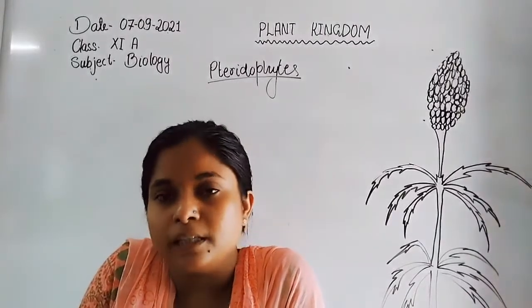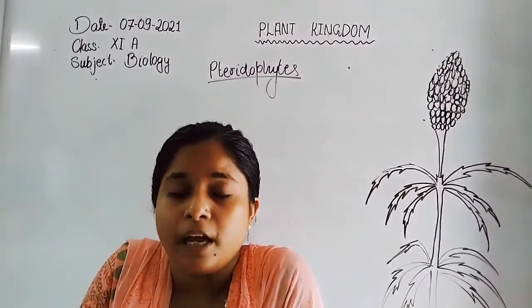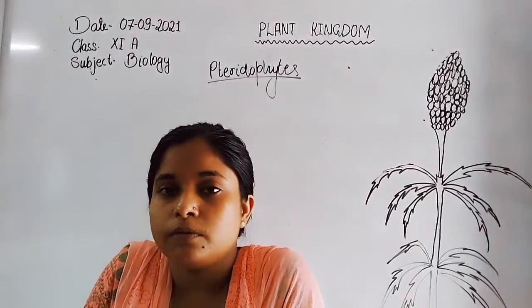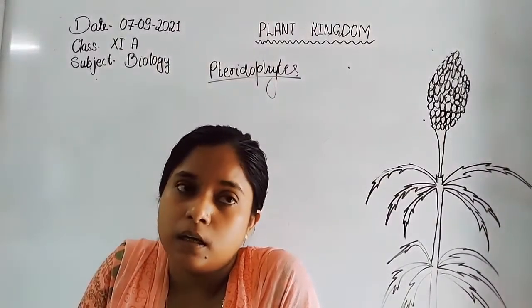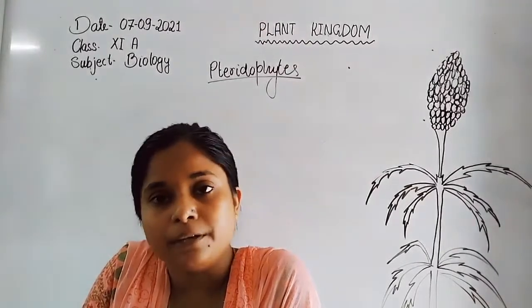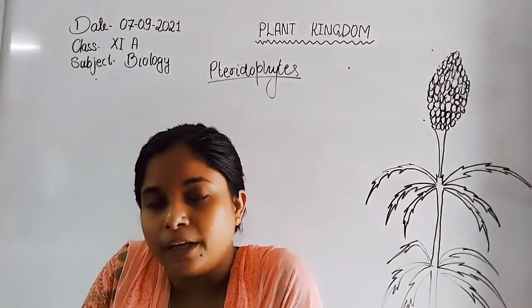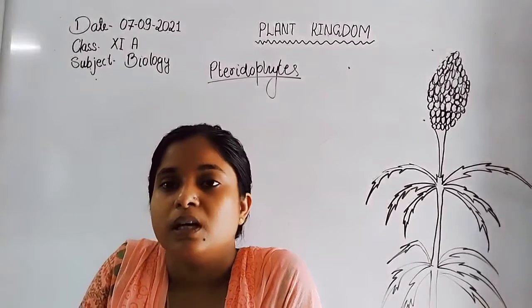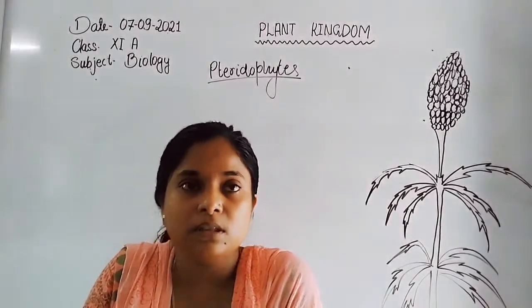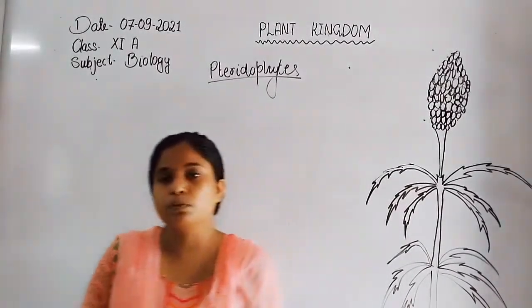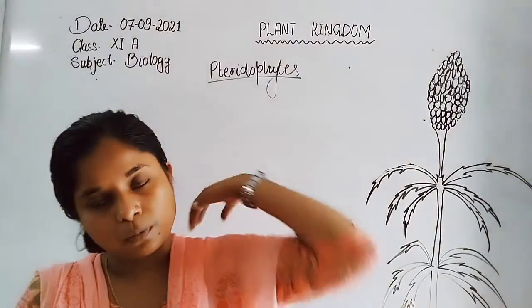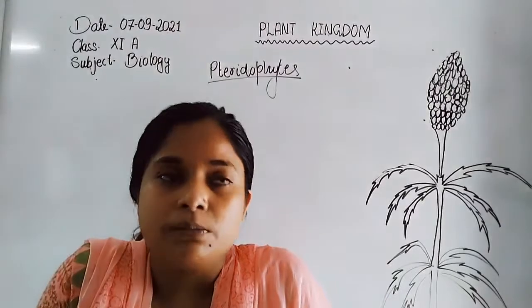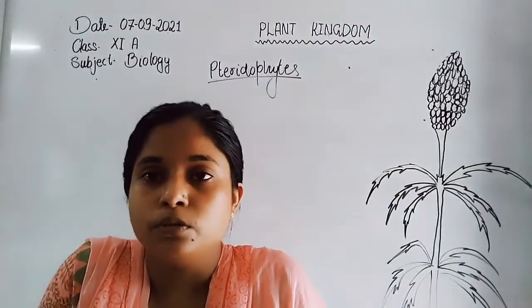That sporophyte is attached to the gametophyte, and the dominant phase of the plant is the gametophyte, whereas the sporophyte depends upon the gametophyte and produces the spores inside it. After dehiscence or maturation, spore dispersal occurs. After the dispersal, spores germinate on the ground and give rise to a new plant body.